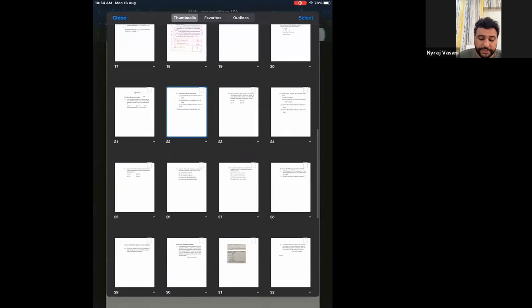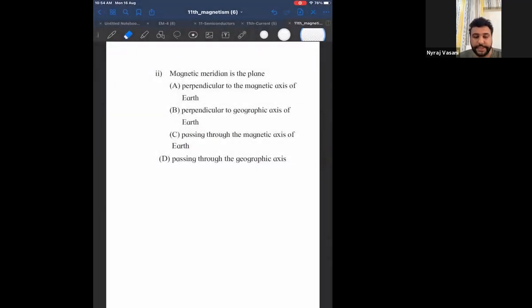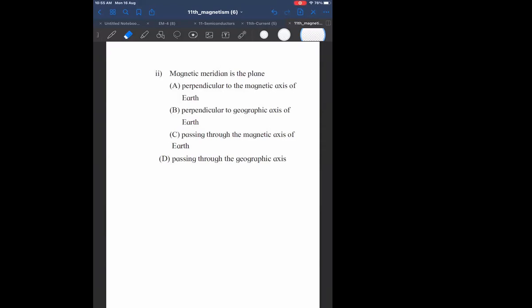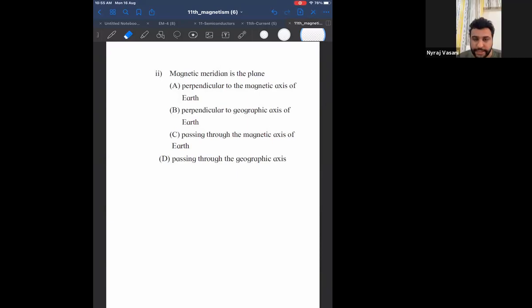In fact, there was a question based on magnetic meridian, which is passing through the magnetic axis. A geographic meridian is something which is perpendicular to the geographic axis. Just check the definition in the textbook. It is a plane which is perpendicular to the geographic axis. What is geographic axis? It is a line passing through North Pole and South Pole of a magnet. Now, if I draw one plane perpendicular to that line, that is geographic meridian. Did you understand?